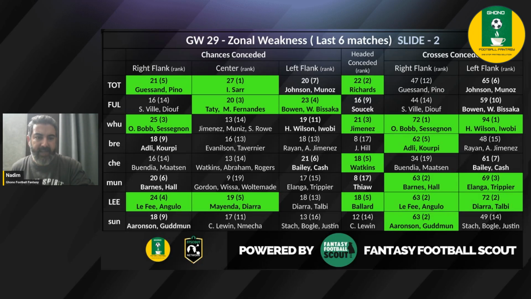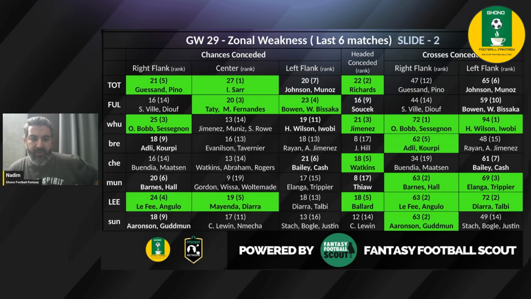And moving on to the West Ham one, I'm really not going to touch upon too much here against Fulham, but Jimenez is the only one that I would like to shout about, given 21 chances being conceded by Fulham, where Jimenez is going to play. So that's something that we need to keep an eye on.